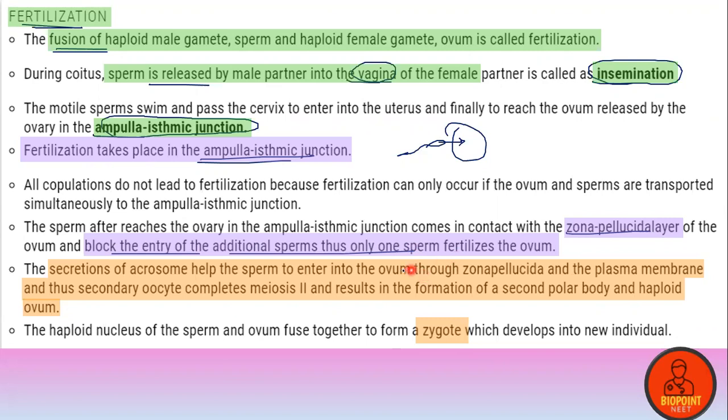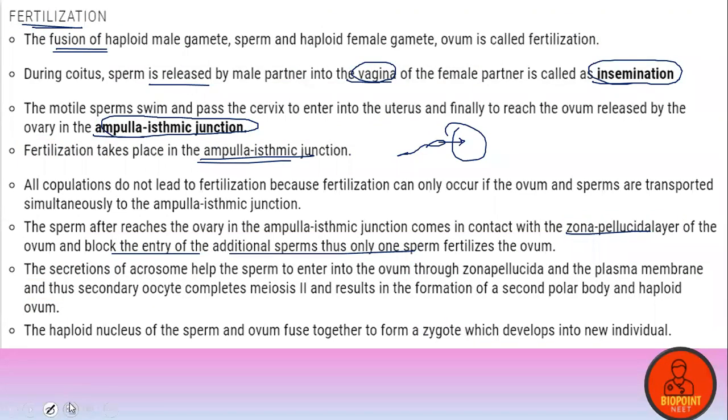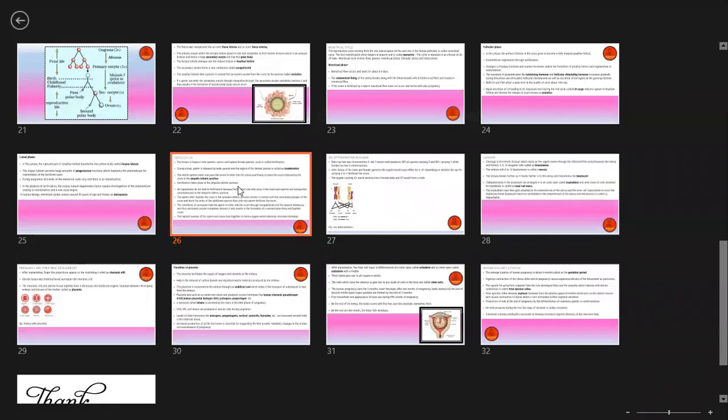Clear, everyone? Is that clear for everybody? Yes, so let's check it out. Yes, we have four more.